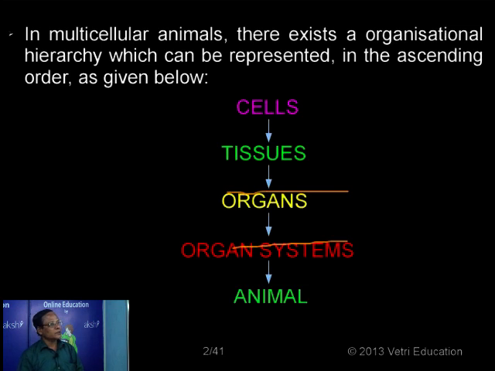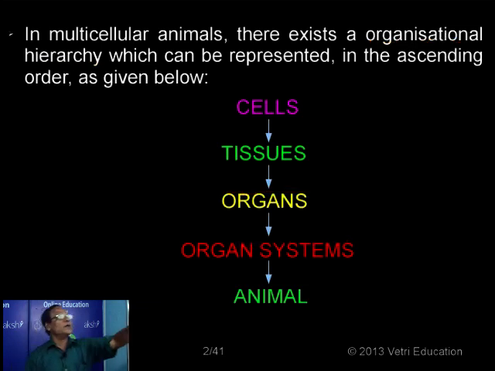And the cells are collected together to form the tissues. A number of tissues are organized to form an organ. And a number of organs together form the organ systems, for example the digestive system or respiratory system, circulatory system and so on. And all these organ systems collected together form the entire animal or just any living being. So this is what we call organizational hierarchy. Now let us take the second level in the organizational hierarchy, namely the tissues.